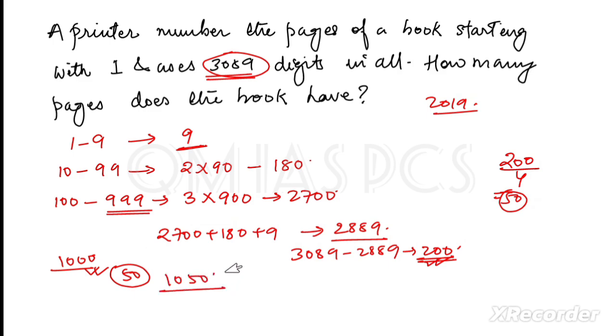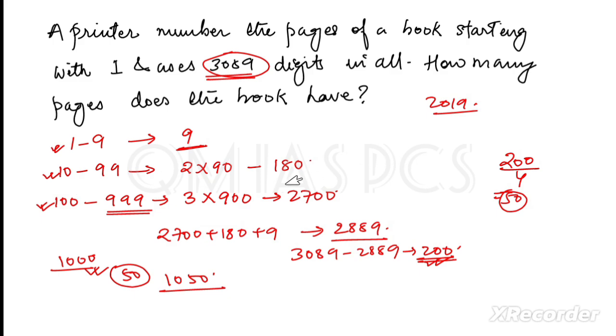Clear? Any doubt? What I have done is proceed from the initial thing. I wrote the numbers 1 to 9, which is only 9 digits. Then 10 to 99, 2-digit numbers, then 3-digit numbers.